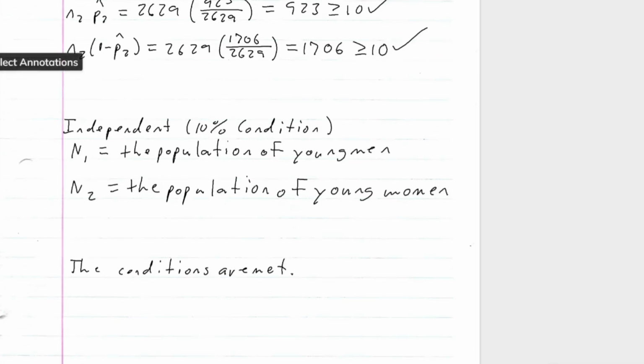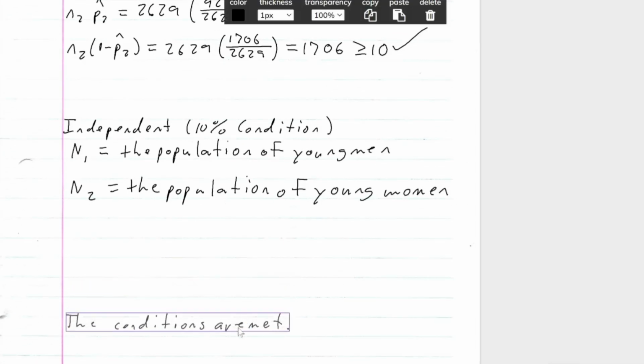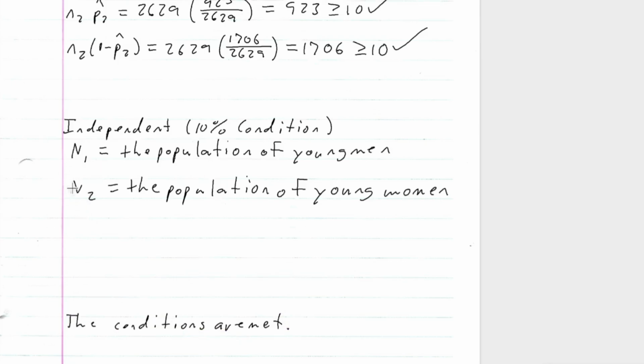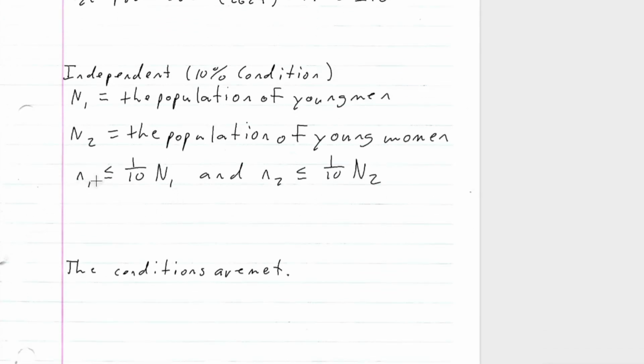Remember, little n1 has to be less than or equal to 1/10 of capital N1, and little n2 has to be less than or equal to 1/10 of capital N2. I think it's safe to say that n1, the number in the first sample, was 2253, and that's less than or equal to 1/10 of all young men. For the next one, it was 2629, and the same thing: that's less than or equal to 1/10 of all young women. So our three conditions are met.